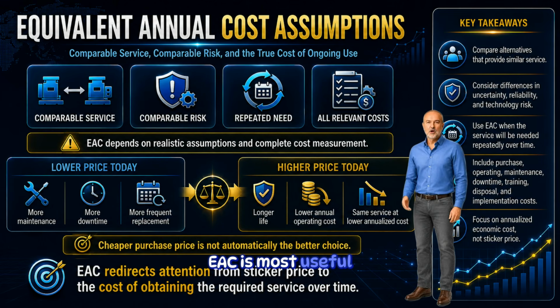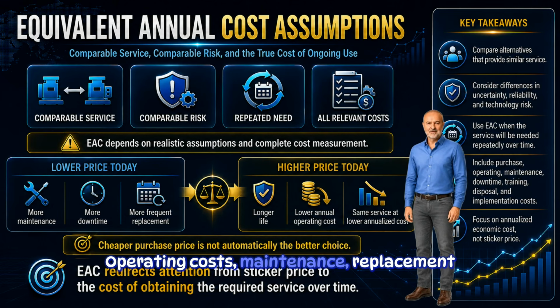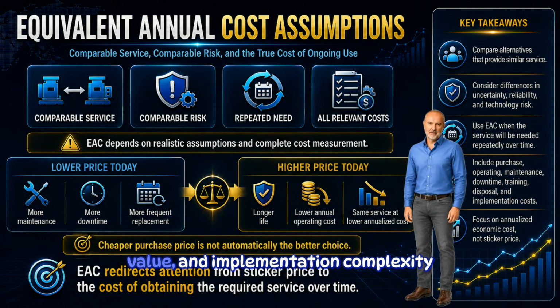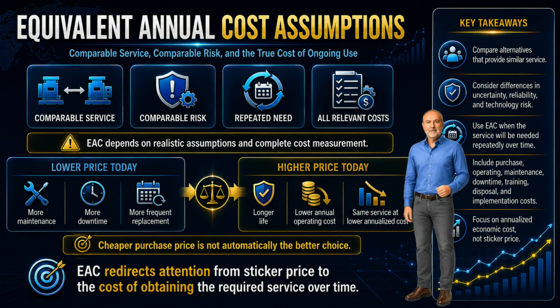EAC is most useful when the firm expects to replace the asset or continue the service over time. If the decision is a one-time project with a clearly defined ending point, a direct present value comparison may be more appropriate. Fourth, managers should include all relevant costs. Purchase cost is only part of the story. Operating costs, maintenance, replacement frequency, downtime, training, disposal value, and implementation complexity may all affect the true economic cost.